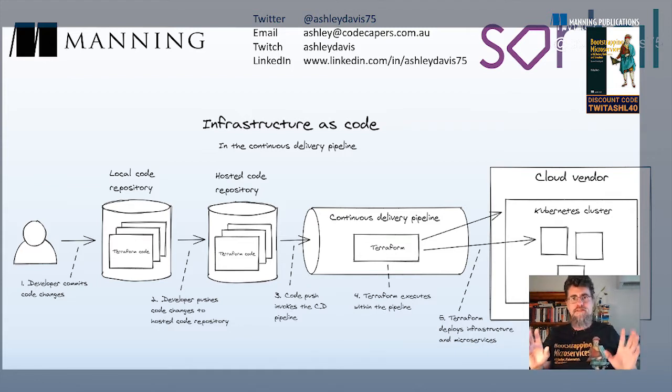Now, obviously, this is a really simple pipeline. I haven't illustrated that there should be any checks or balances here. In a real production commercial application, of course, you're going to want to have some automated testing in the pipeline as well to make sure things are working before it's allowed to go live. And you're probably going to have some manual steps here for approval, so that code can be reviewed, and there can be some manual testing done on the application before someone hits the button to make it go live.